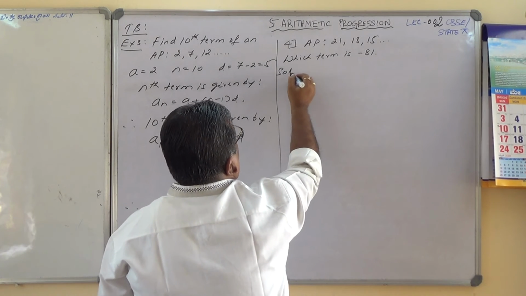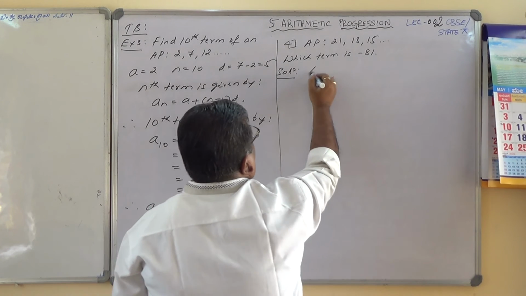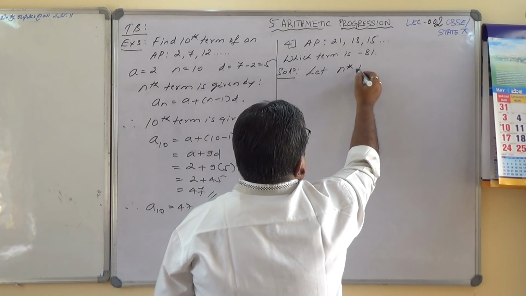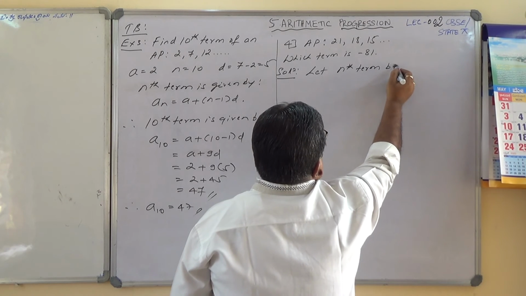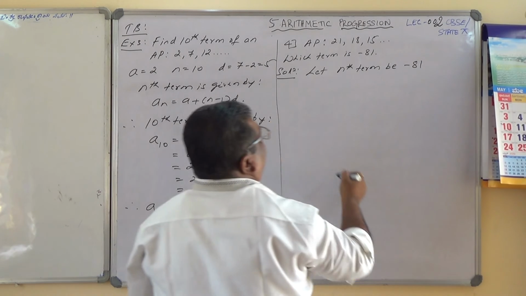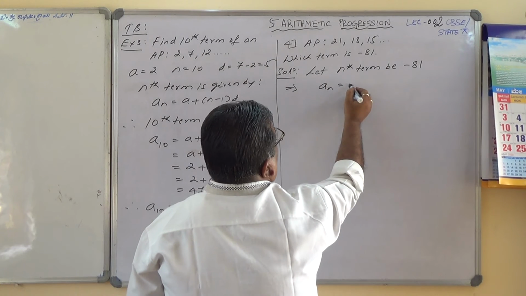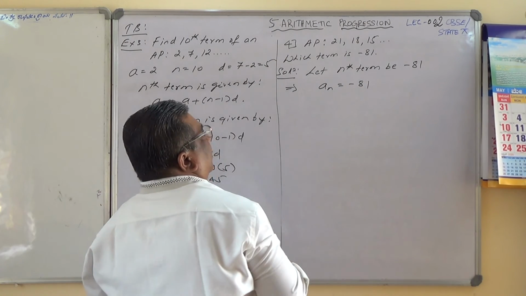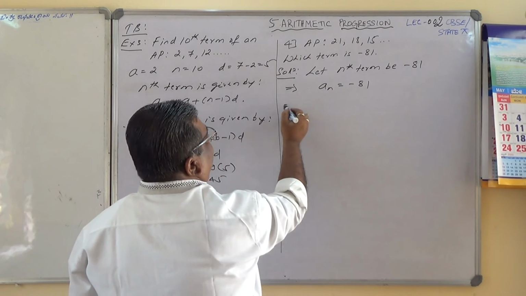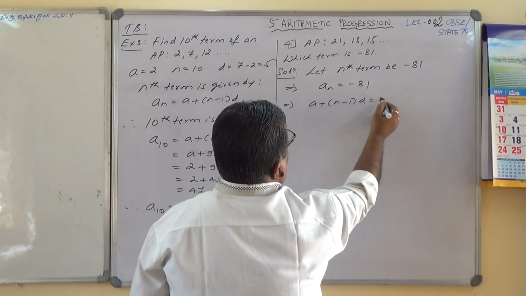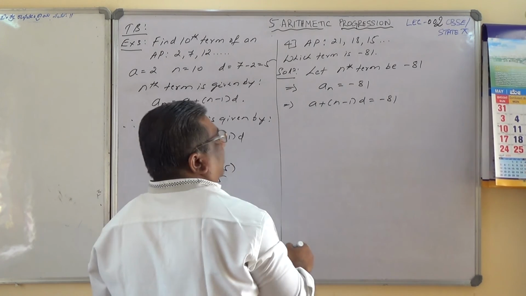Solution. Let the nth term be minus 81, which implies a_n equals minus 81. What is the nth term? It equals a plus (n minus 1) times d equals minus 81, isn't it?